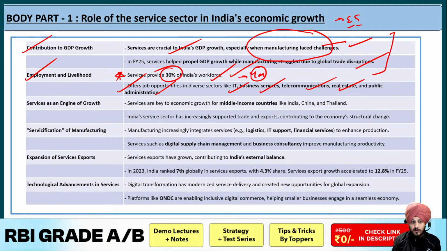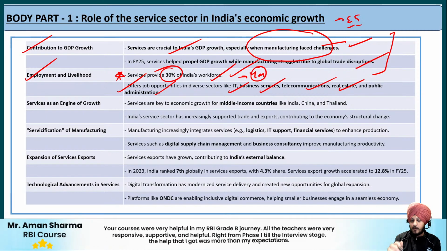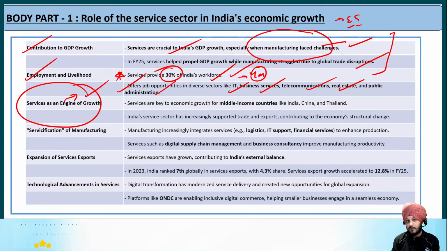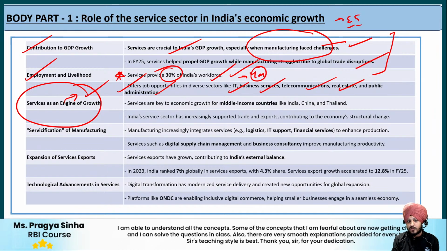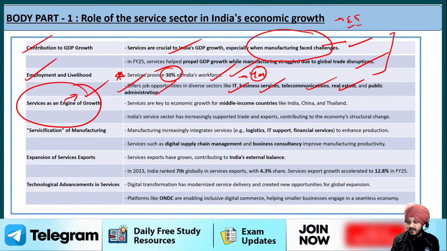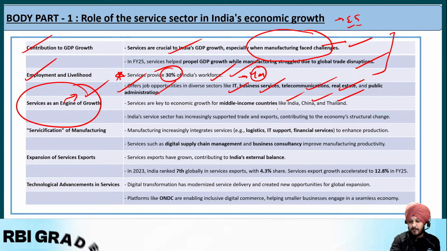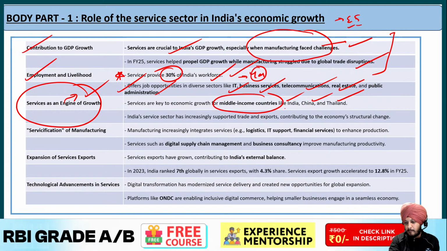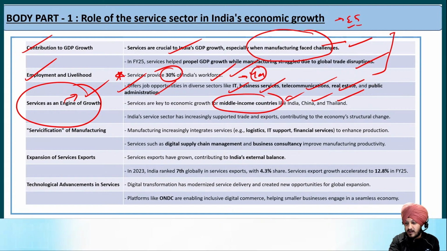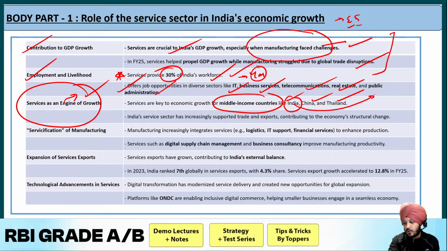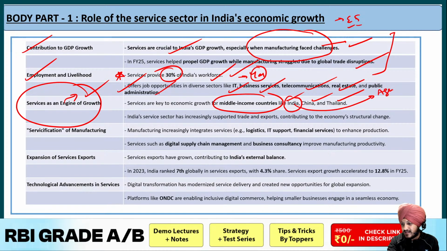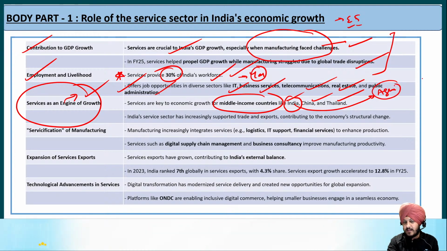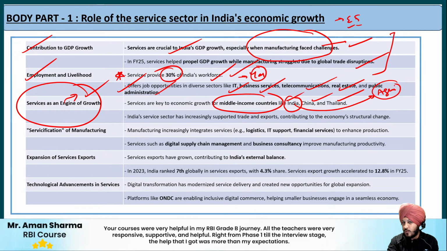After that, if we talk about the service sector as an engine of growth, if you remember, the budget was also considering the service sector as one of the important engines of growth. We discussed it in the budget class also. So it says that the services sector is key to growth for middle income countries like India, China, and Thailand. Why is it so? Because if you talk about middle income countries, and specifically about India, we know that a large segment of our population is still employed in the agriculture sector, and the agriculture sector is very much volatile. It is very much sensitive to climate changes.